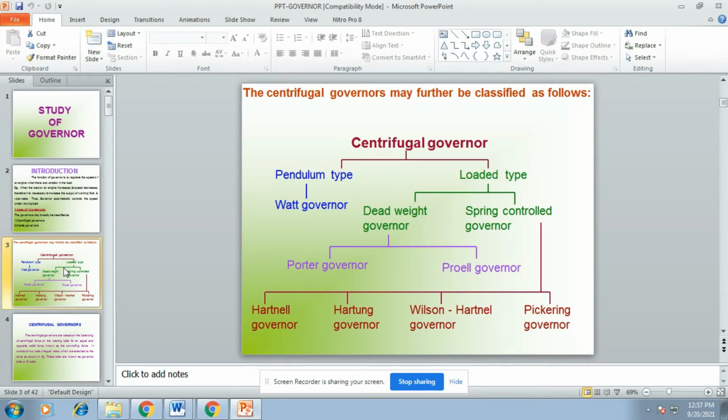The example of pendulum type governor is only one, that is watt governor. Loader type is classified again into two types. One is dead weight governor and another one is spring controlled governor. Dead weight governor is classified into two types: Porter governor and Proell governor. The spring controlled governor is classified into four types: first Hartnell governor, next Hartung governor, then Wilson-Hartnell governor, and last one is Pickering governor. This is the classification of centrifugal governor.